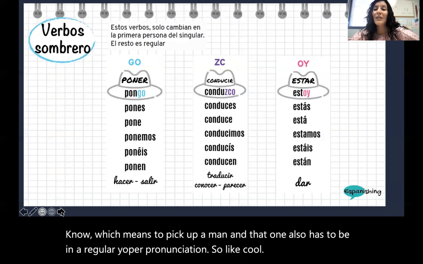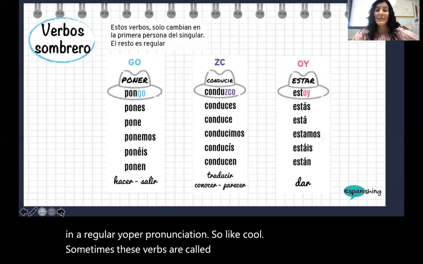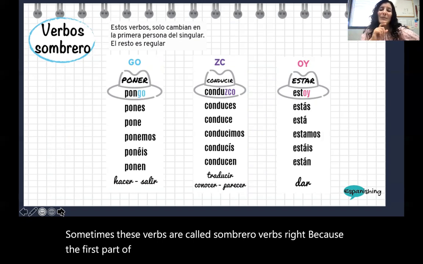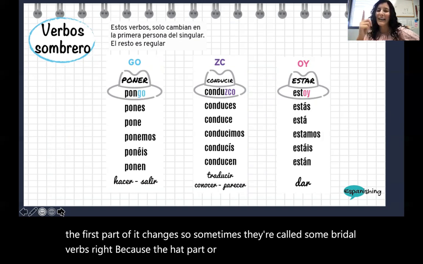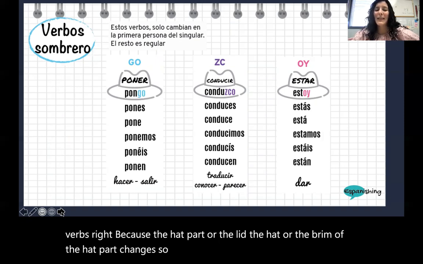Sometimes these verbs are called sombrero verbs, because the first part of it changes. So sometimes they're called sombrero verbs because the hat part, or the lid of the hat, or the brim of the hat part changes. So that's just another way of talking about them.